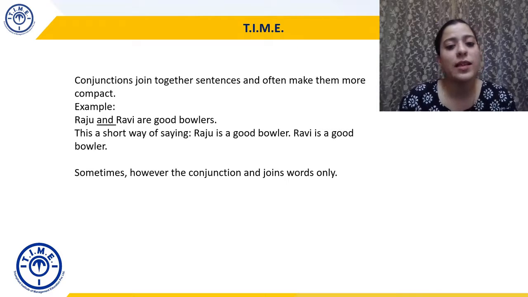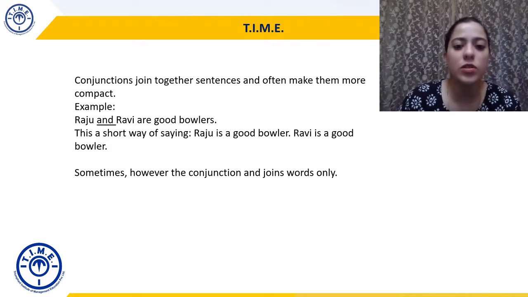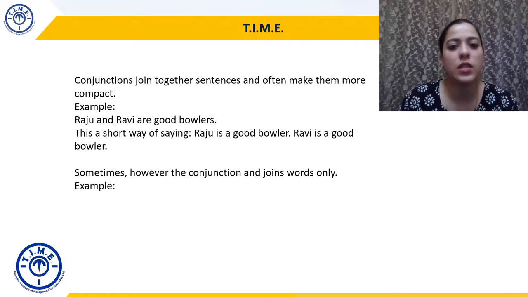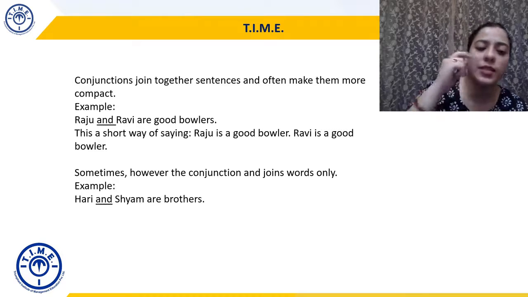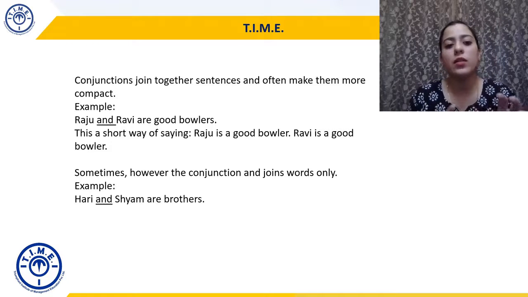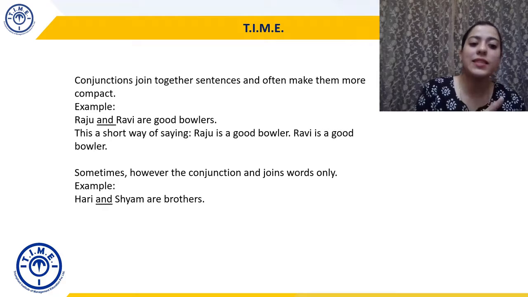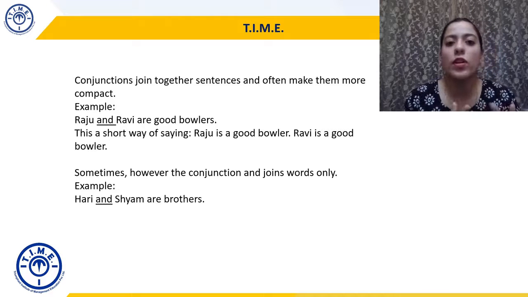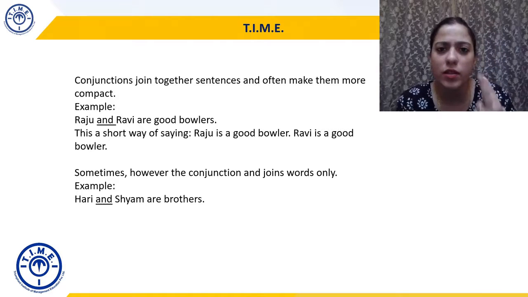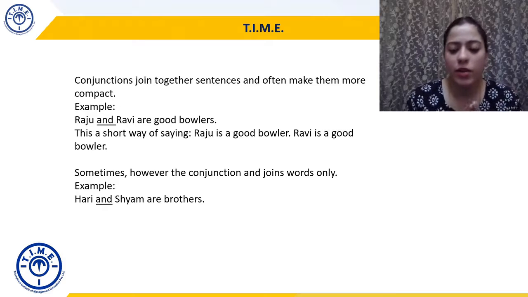But sometimes the conjunction joins words only, like two and two make four. That example, and सिर्फ two and two को जोड़ रहा था, right? So sometimes the conjunction and joins words only. Example, Hari and Sham are brothers. So in the first example, and is making the sentence more compact. Whereas in the second sentence, and is actually joining only two words, the proper nouns Hari and Sham.